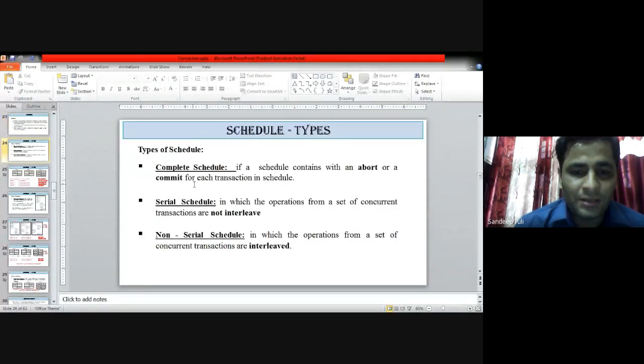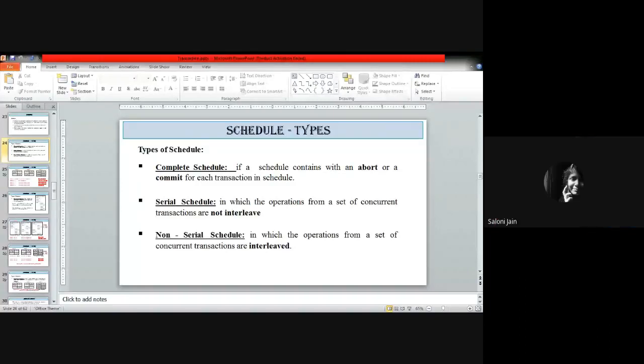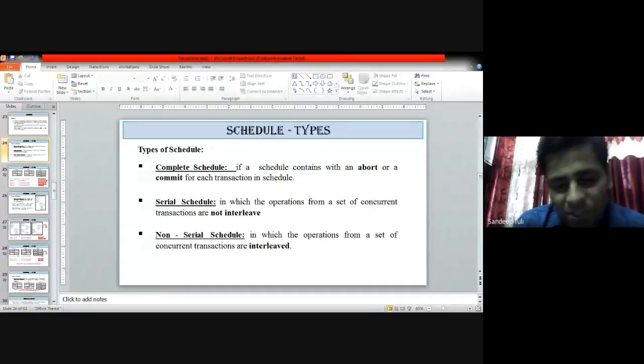Now we have studied various kinds of schedule also. First one was complete schedule. What was that? If the transaction is complete, like abort or commit. Good.